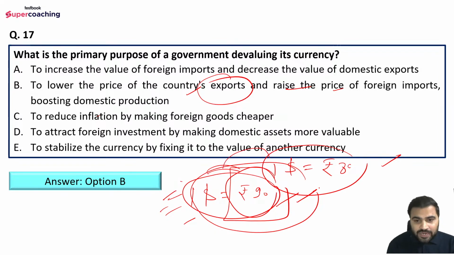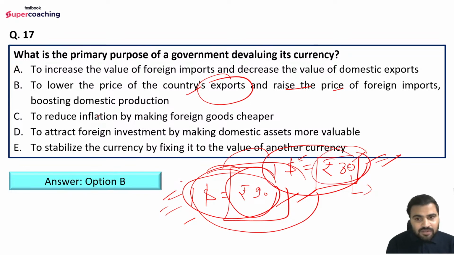Now look from this perspective. So earlier what was happening? Basically, when our producers were exporting, they were getting the payment in dollars, right? So for every dollar they were getting rupees 80. When they went to the bank, the bank converted the dollar into rupees, right? So for every dollar, the bank was giving them rupees 80.